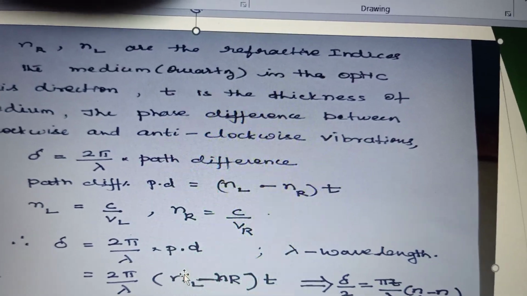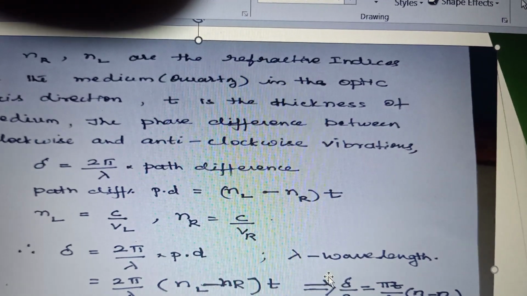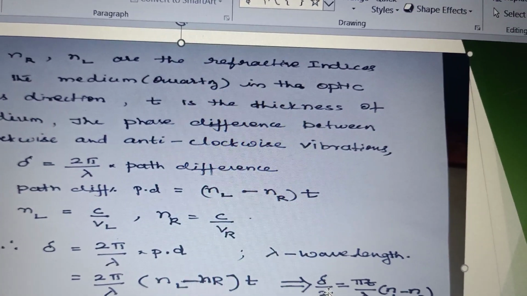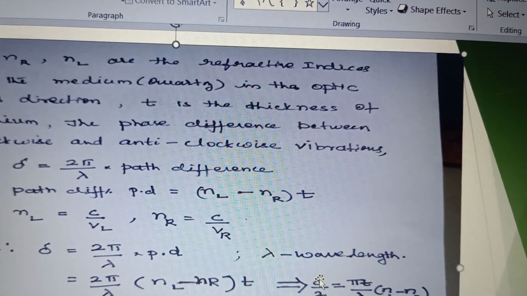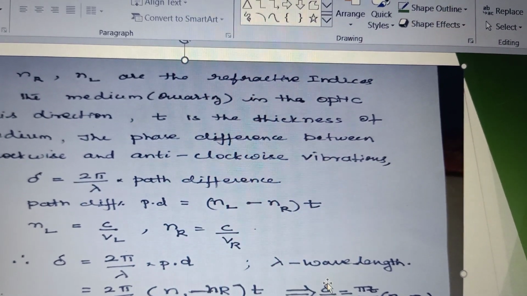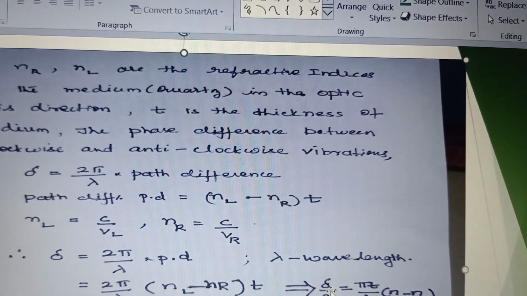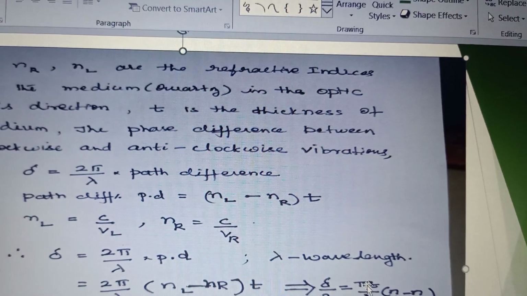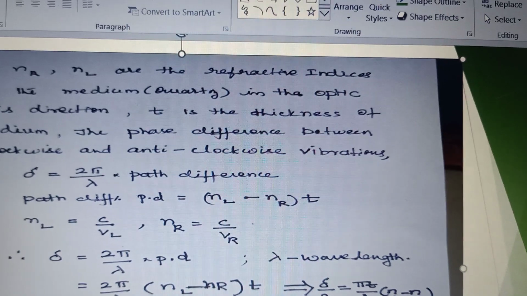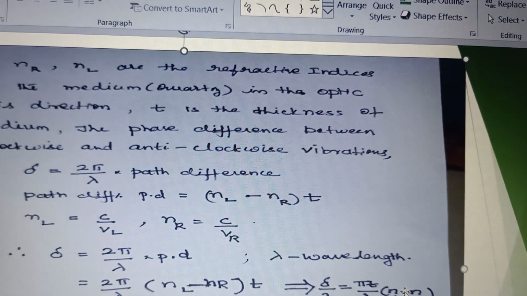Substitute and you get the equation like this. And as we have seen, delta by 2 is the angle of rotation. What is rotated here? The plane of polarization is rotated. Angle of rotation of the plane of polarization, theta, is equal to delta by 2, that is equal to pi into small t divided by lambda into NL minus NR for a dextrorotatory medium.